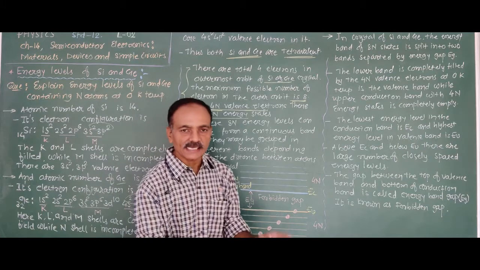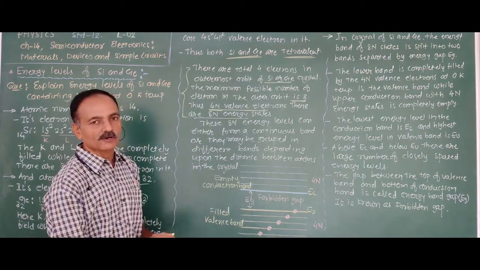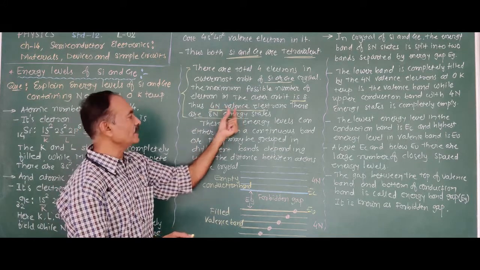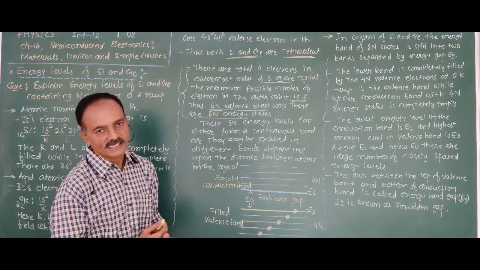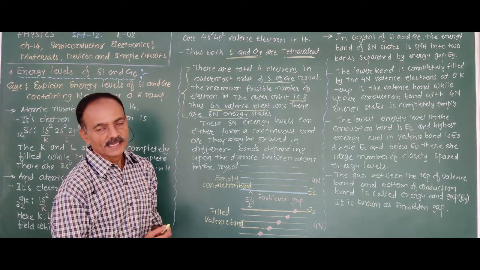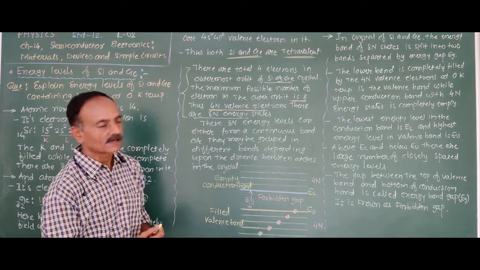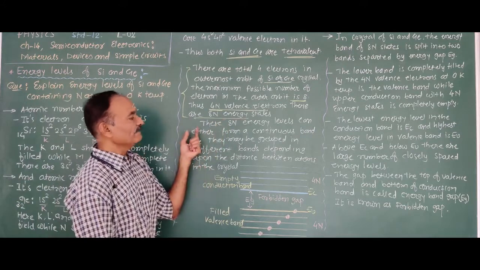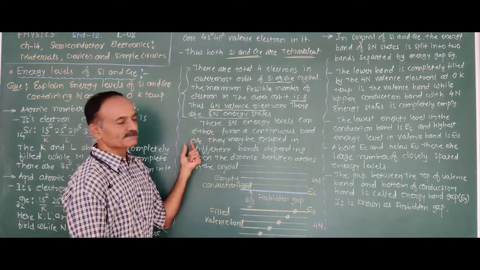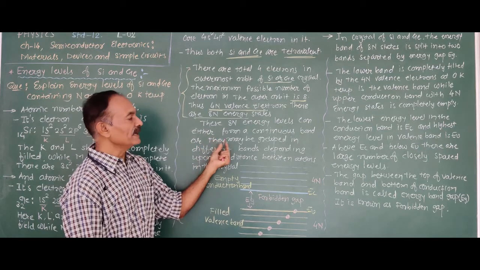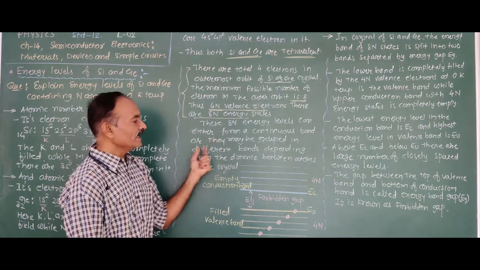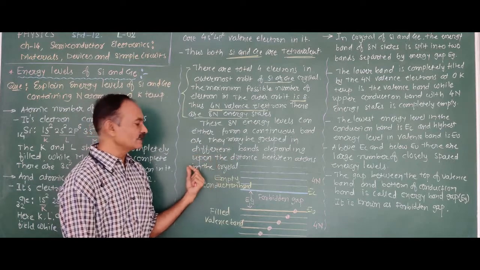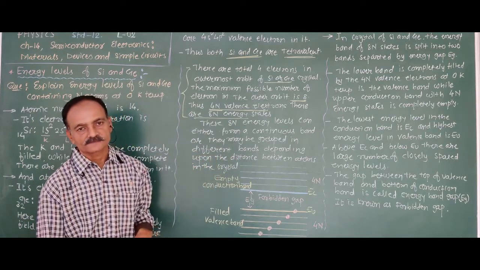Now the crystal containing N atoms of silicon or germanium has 4N valence electrons and 8N energy states. These 8N energy levels can either form a continuous band or they may be grouped in different bands depending upon the distance between the atoms in the crystal.